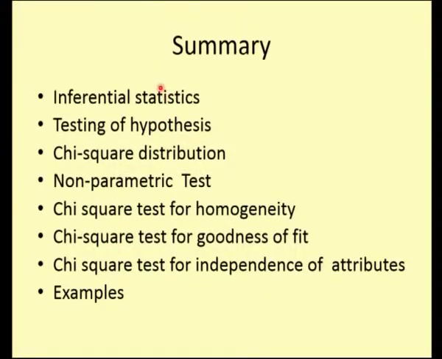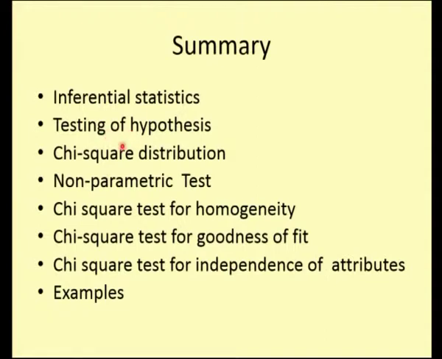So we conclude this lecture by saying what we have seen: we have seen what we meant by inferential statistics. Inferential is nothing but what we are going to infer from the test of hypothesis. We have two types here, descriptive and inferential statistics. Descriptive gives only the estimation part, whereas after we estimate we need to test all these estimates. As we have seen in this lecture, we estimated the expected value, we compare, and then we accept or reject the hypothesis. Under inferential statistics we have testing of hypothesis.